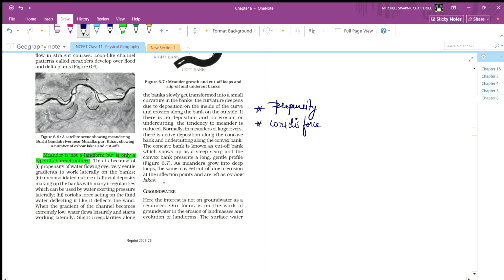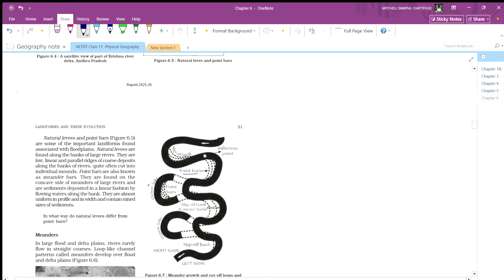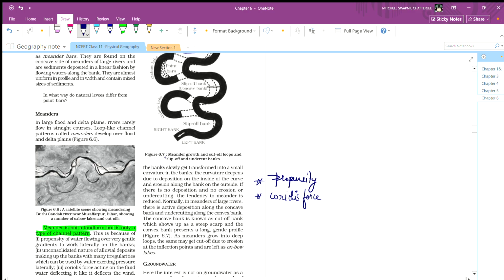Slight irregularities along the bank slowly get transformed into small curvature in the bank. The curvature depends on erosion along the bank on the outside. If there is no deposition and no erosion or undercutting, the tendency to meander is reduced.